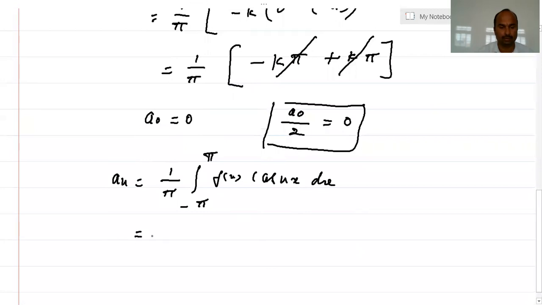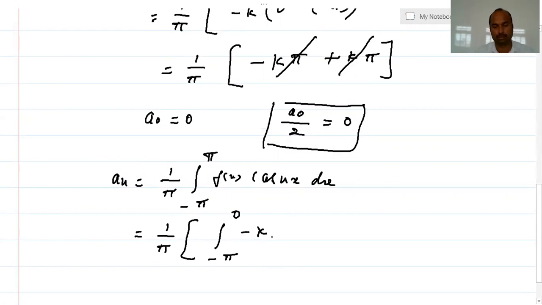Now split it into two integrals: 1 by pi into, minus pi to 0, where the function is minus k into cos nx dx, plus 0 to pi, where the function is k into cos nx dx.